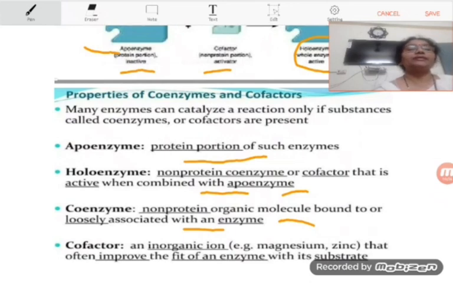And the cofactor, that is the inorganic ion, maybe in the form of magnesium ions or zinc ions, that often improve the fit of an enzyme with its substrate. Students, we have very well come to know what are holoenzymes, what are apoenzymes, coenzymes and cofactors.